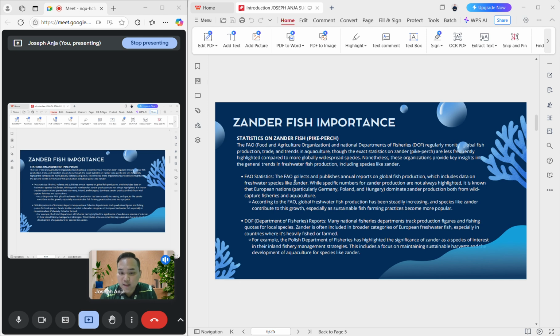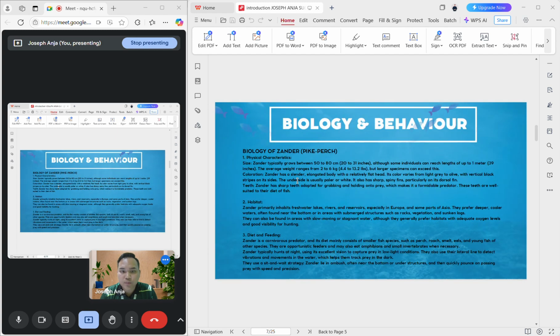For example, the Polish Department of Fisheries has highlighted the significance of zander as a species of interest in their inland fishery management strategies. This includes a focus on sustainable harvest and the development of aquaculture for species like zander.